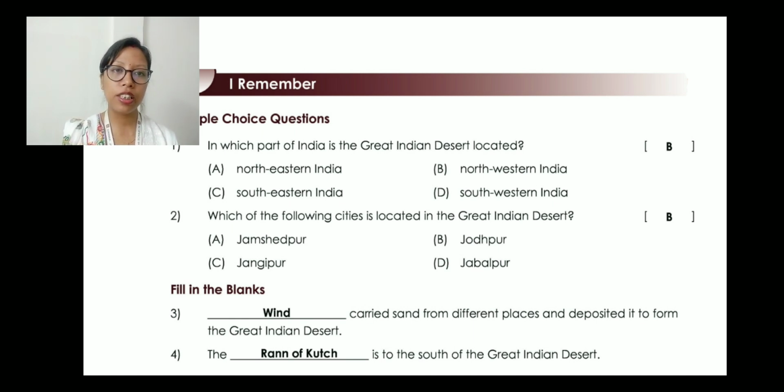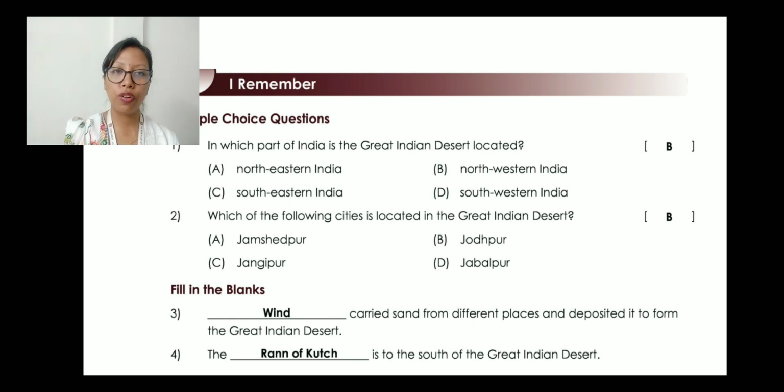Then question number 2 is which of the following cities is located in the Great Indian Desert? Jamshedpur, Jodhpur, Jangipur and Jabalpur. So here we have already studied the important cities of Rajasthan. So Jodhpur is the correct answer, number B. Then let's come to the fill in the blanks. Dash carried sand from different places and deposited it to form the Great Indian Desert. Of course, the wind. Wind carried sand from different places and deposited it to form the Great Indian Desert.